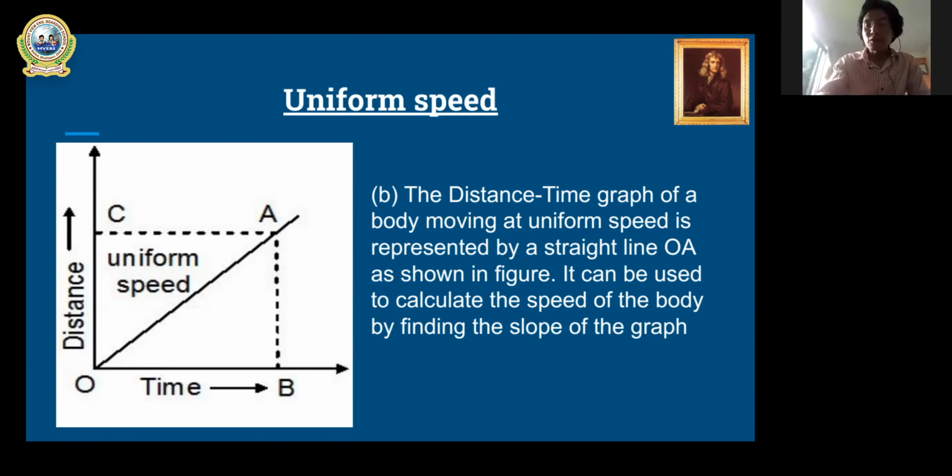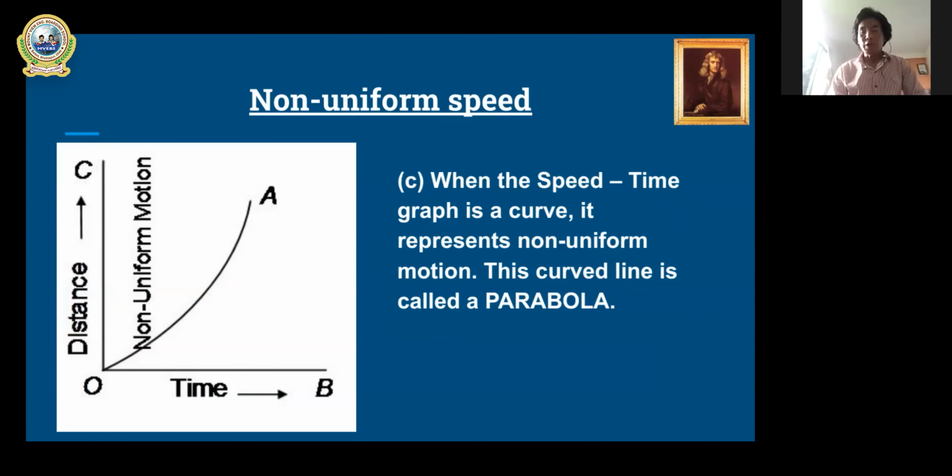And finally, the last of the three types of graph between distance and time is this one. It is a curved line, not a straight line starting from the origin. Though it shows that as time increases, distance also increases, there are fluctuations. There is not an equal change in distance in equal intervals of time.